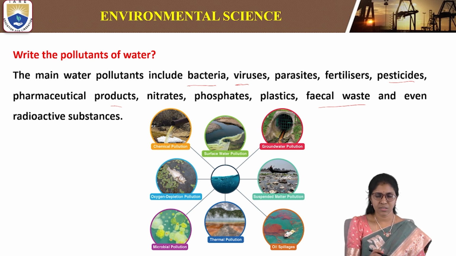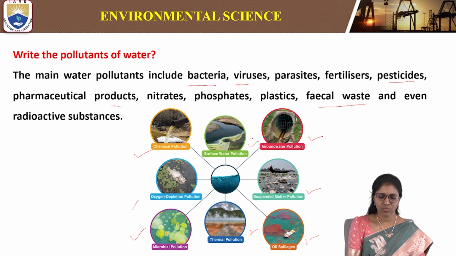There are different types of water pollution: chemical pollution, surface water pollution, groundwater pollution, suspended matter pollution, oil spillages, thermal pollution, oxygen depletion pollution and microbial pollution. Chemical pollution is due to chemicals coming from various industries like the pharmaceutical industry and plastic industry.